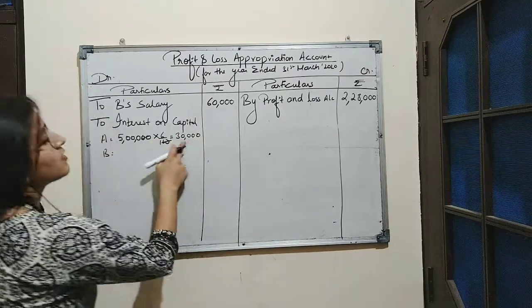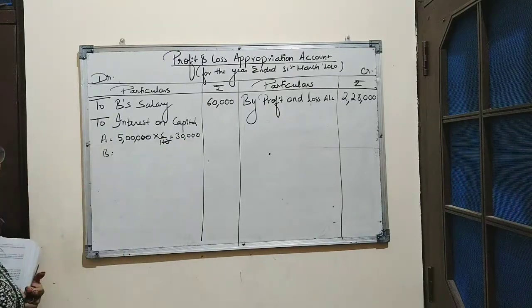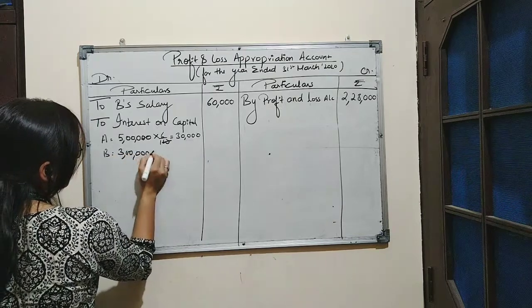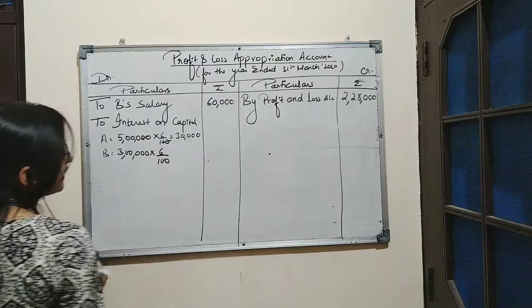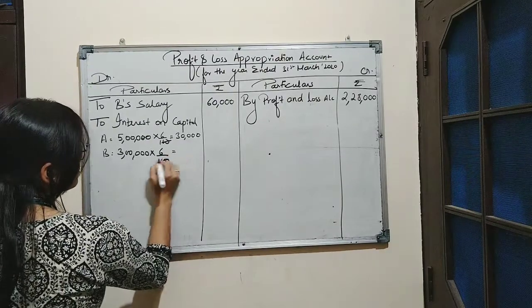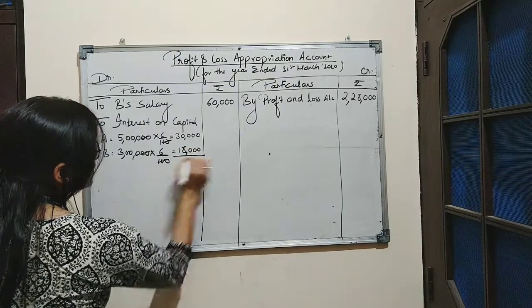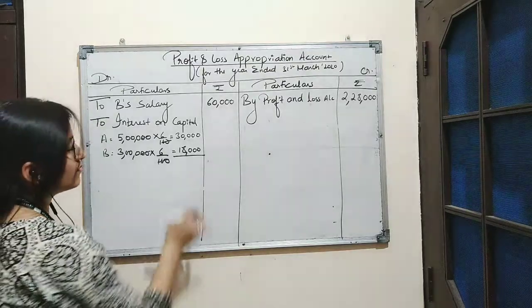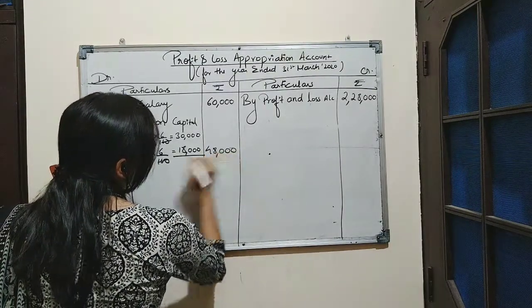Rupees 30,000 is the amount of interest on capital paid by the firm to partner A. B has brought rupees 3 lakh as capital. B is also entitled to interest on capital amounting to rupees 18,000. So the total amount of interest on capital paid by the firm to the partners is 48,000.